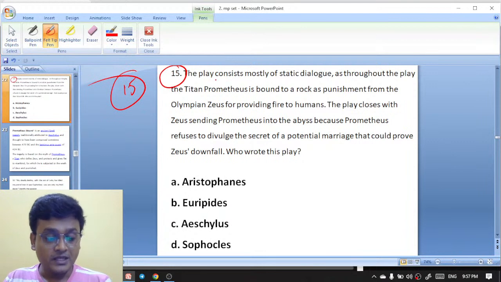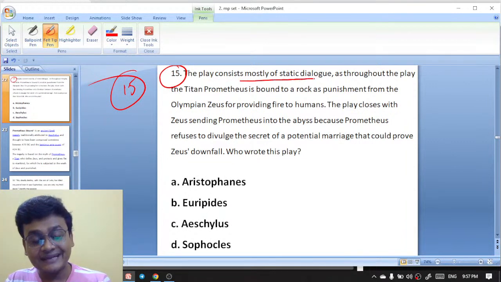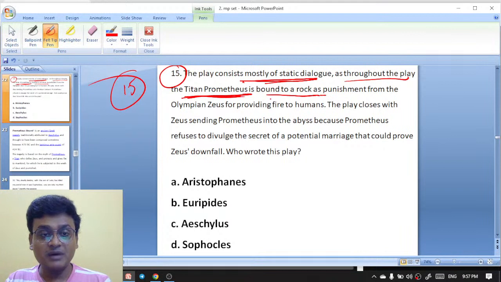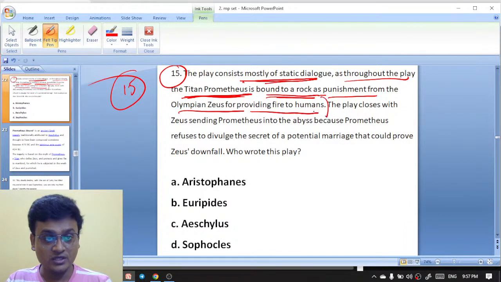The play consists mostly of static dialogue. Throughout the play, the Titan Prometheus is bound to a rock as a punishment from the Olympian Zeus for providing fire to humans. The Titan Prometheus protected the fire and gave it to humans, and that's why he was being punished.